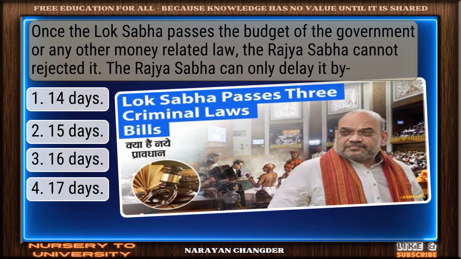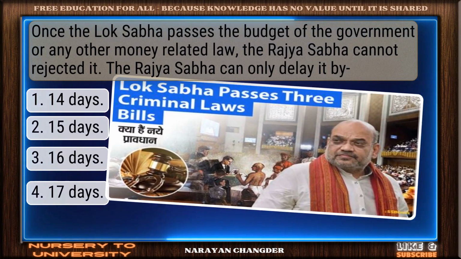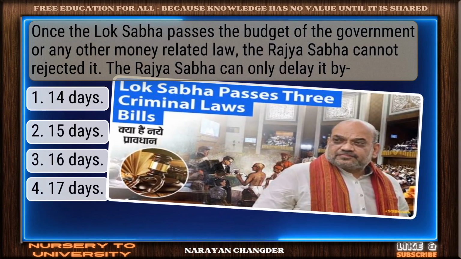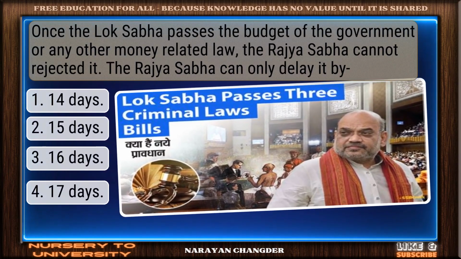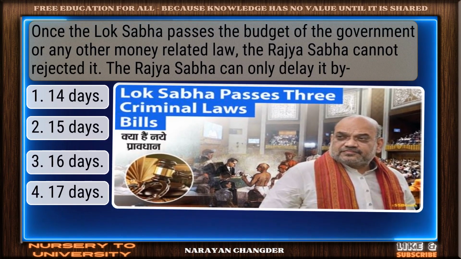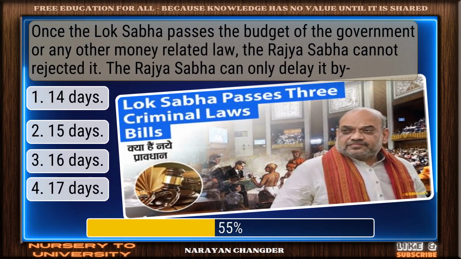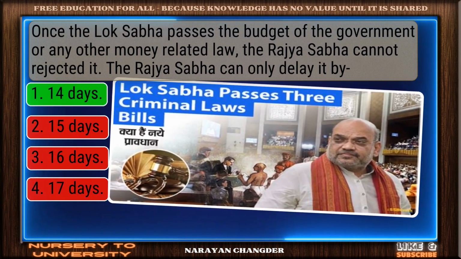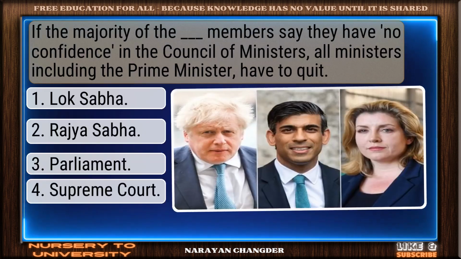Question number 3. Once the Lok Sabha passes the budget of the government or any other money-related law, the Rajya Sabha cannot reject it. The Rajya Sabha can only delay it by. Well picked. 14 days is the correct answer.